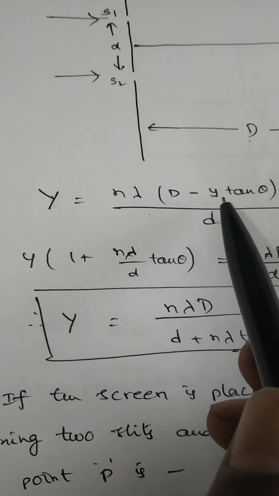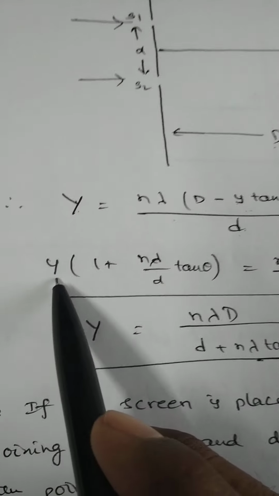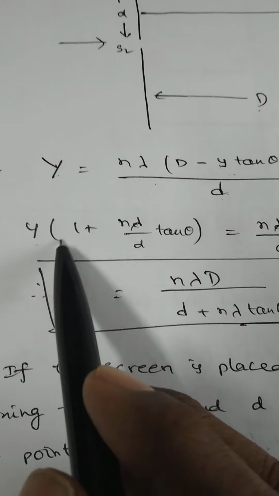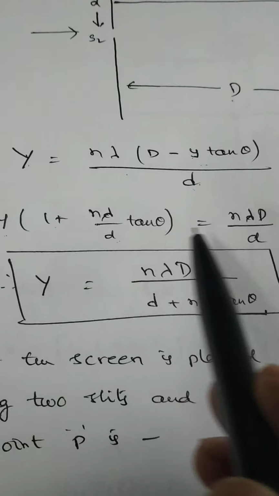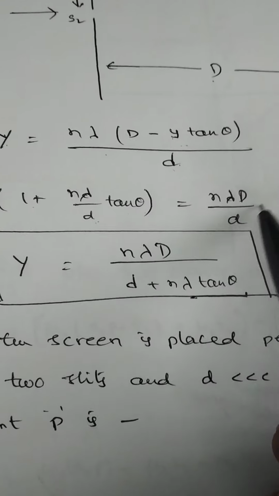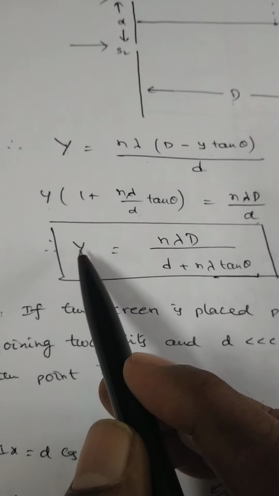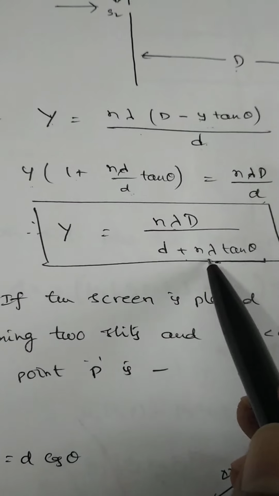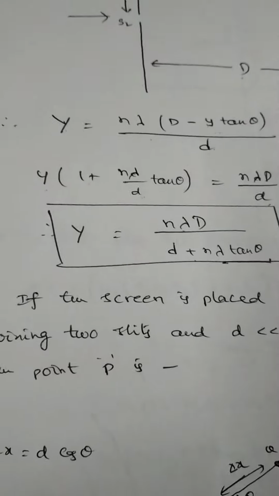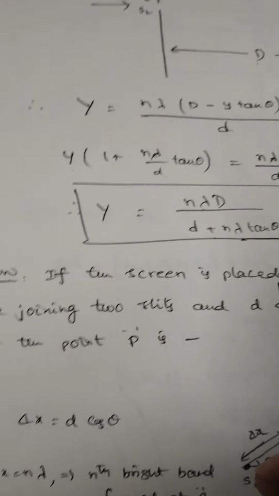So this y term will be shifted to this side, and y is common in both the terms. Y into 1 plus n lambda by small d into tan theta is equal to n lambda capital D by small d. From this, y is equal to n lambda capital D by small d plus n lambda tan theta. This is the vertical position of the nth bright band from the center of the screen.